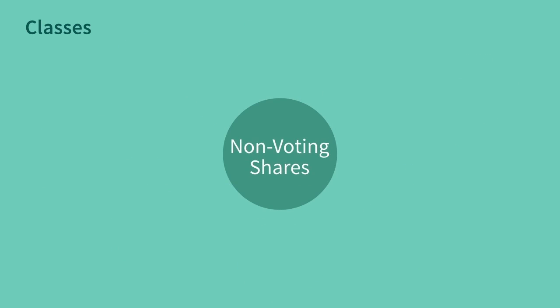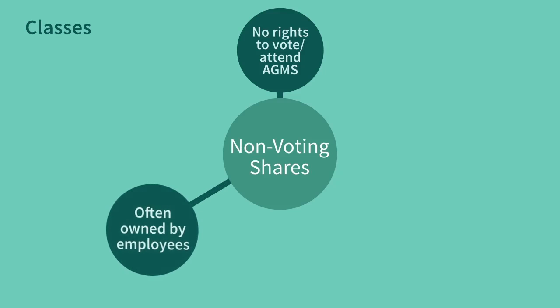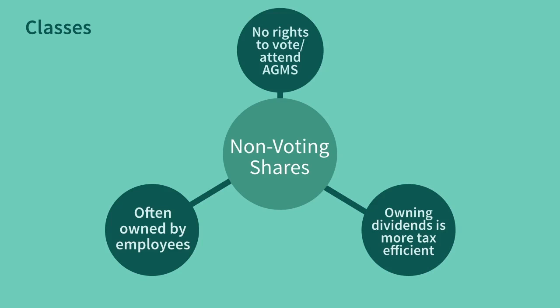Non-voting shares. Non-voting shares carry no rights to vote and usually no right to attend general meetings. What voting rights do shares have? Such shares are widely used to issue to employees so that some of their remuneration can be paid as dividends, which can be more tax efficient for the company and the employee.